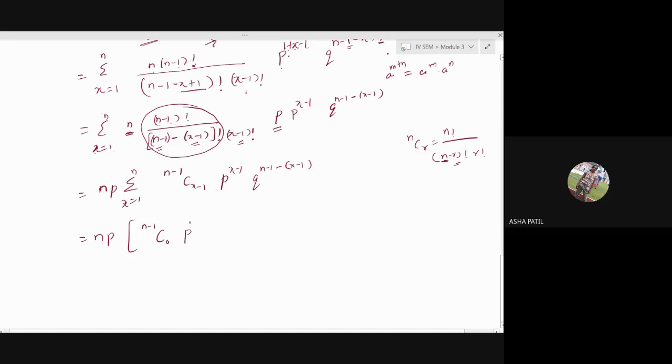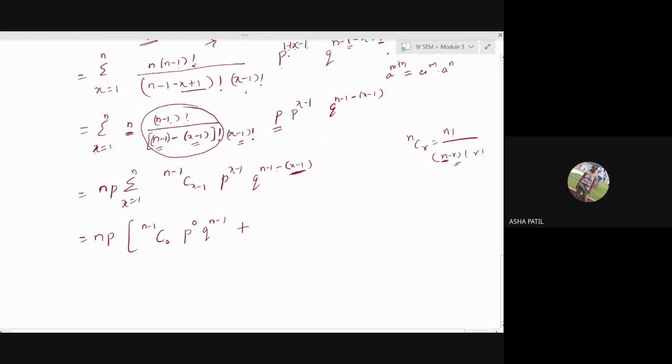P raised to 0. Q raised to how much do you get? Q raised to n minus 1, because x is 1, 1 minus 1 is 0. You are left with only n minus 1.